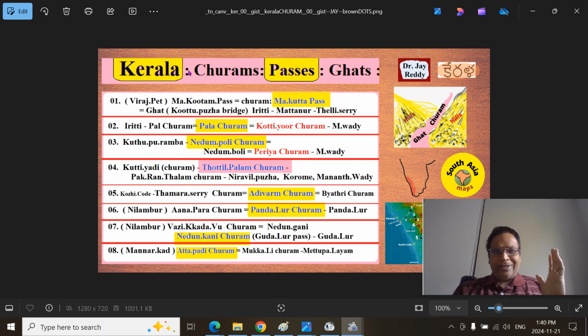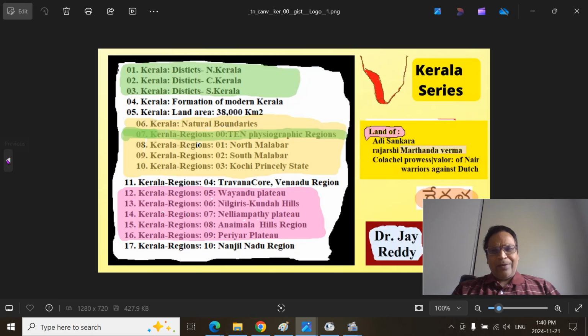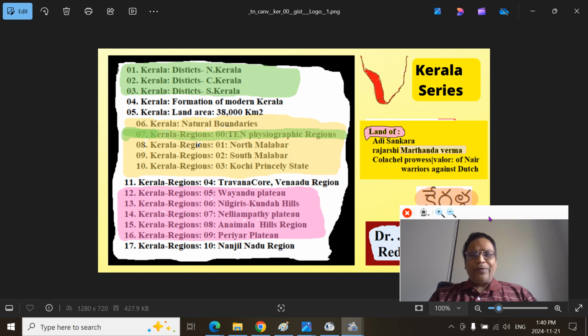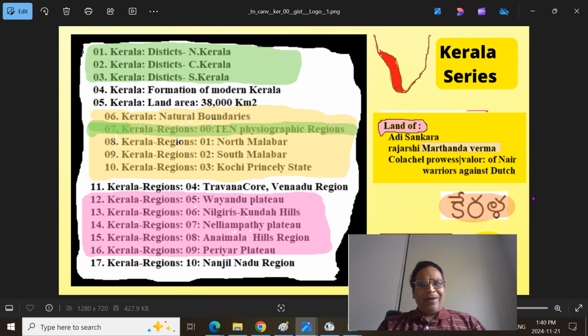These are the passes, the Ghat sections between two hilly areas. Initially, I presented around 8 Churams in Kerala in a unique fashion. And this is our initial series posted long back, which I called the Kerala series.